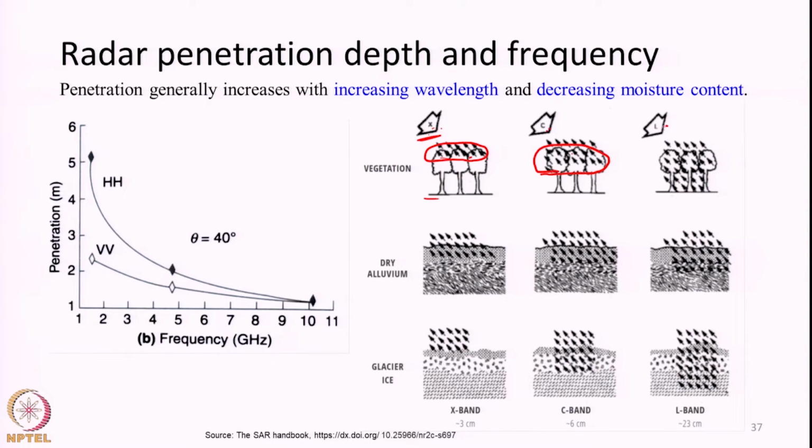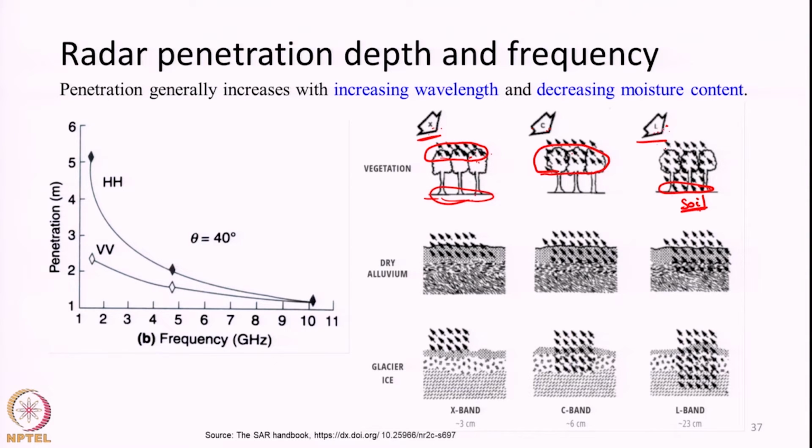If we look at a much longer wavelength L band radar, then it may even contain signal about the soil that is present underneath it. So, by changing the observation frequency or wavelength, we may get information about different components of vegetation, whether just the leaves, or the leaves plus woody part, or even the underneath soil.